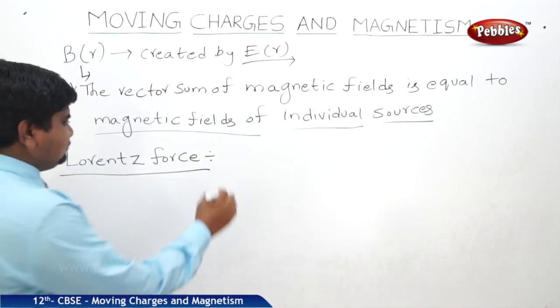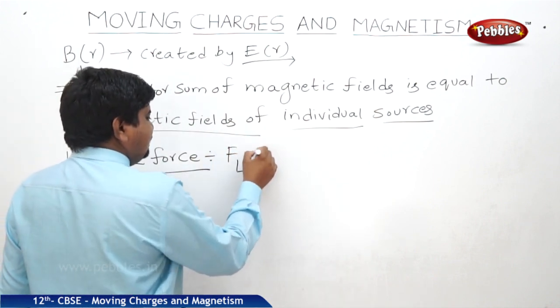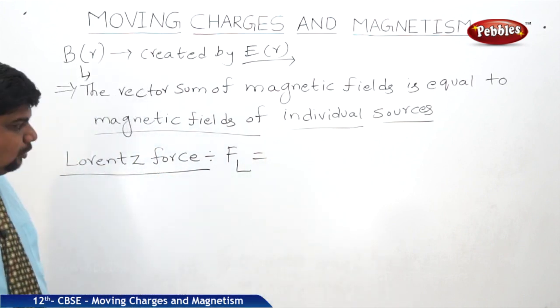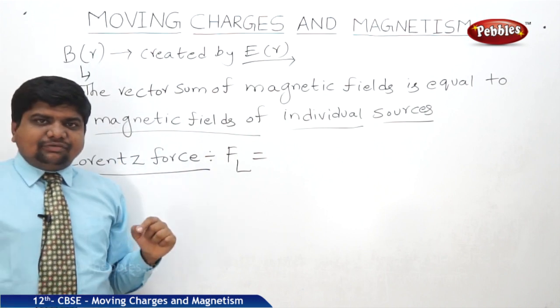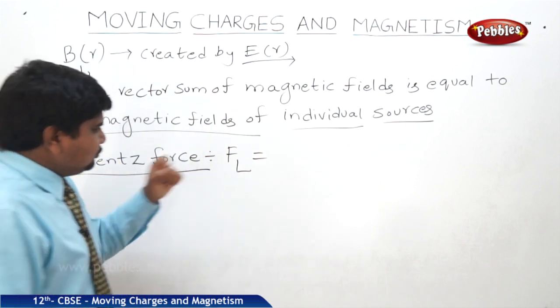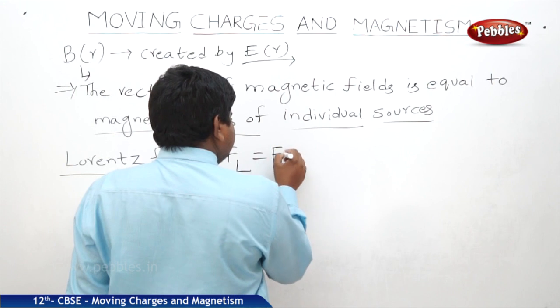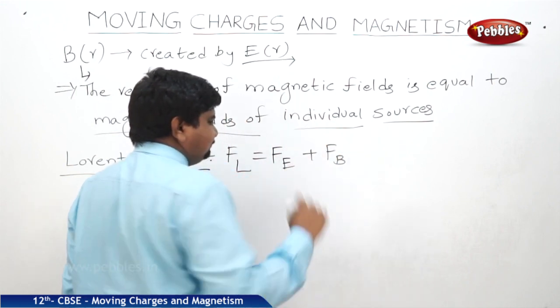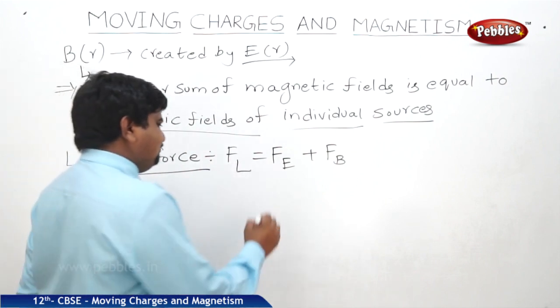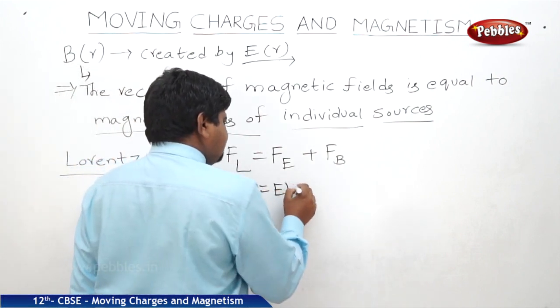What is Lorentz force? The symbol is FL. Lorentz force relates the nature between the electrostatic force and magnetostatic force. So we can write Lorentz force is equal to Fe plus Fb. What is this Fe? Electrostatic force.